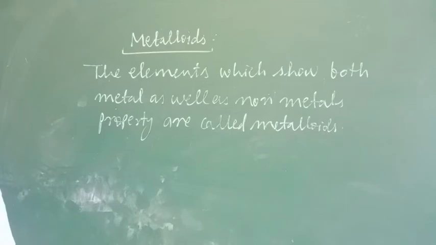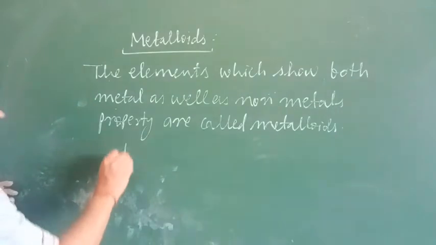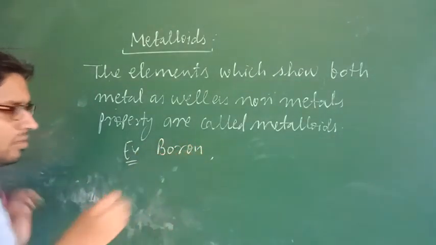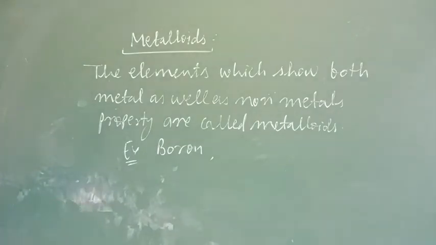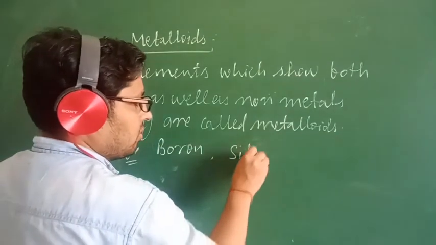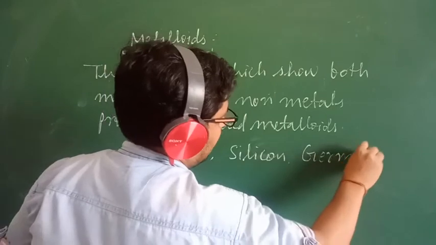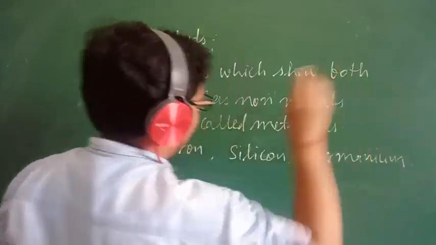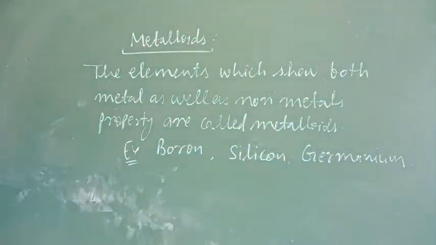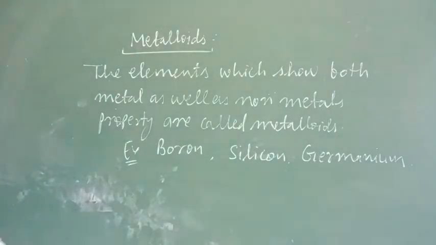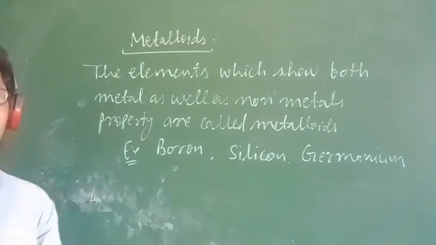Now let me give examples of metalloids. Lots of times in exams they ask this: boron is a metalloid. After that you can say silicon, germanium, etc. These are our metalloids. Now I have discussed with you metals, non-metals and metalloids. Now I will discuss with you the properties of metals and non-metals.